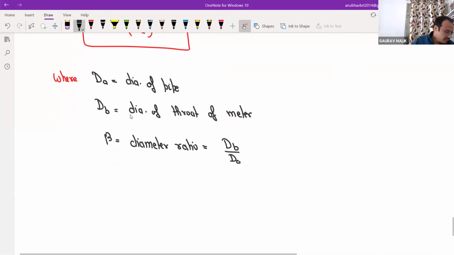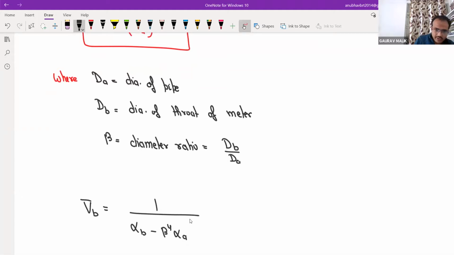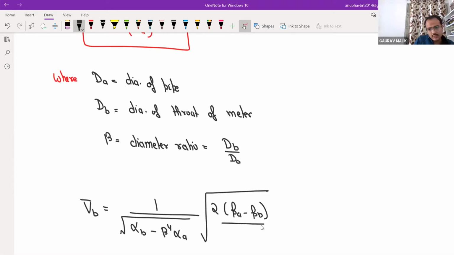Eliminate the value of VA and you will get VB bar is equal to 1 by square root of (alpha B minus beta to the power 4 into alpha A), into square root of 2 into (PA minus PB) divided by rho.